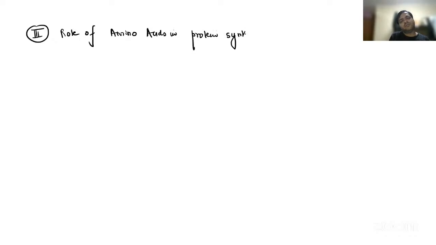What is the role of amino acids in protein synthesis? One thing that you already know: from DNA, mRNA is formed, and that is by the process of transcription. And from this mRNA, what is formed? Proteins, with the help of translation, right? So that you have to remember.